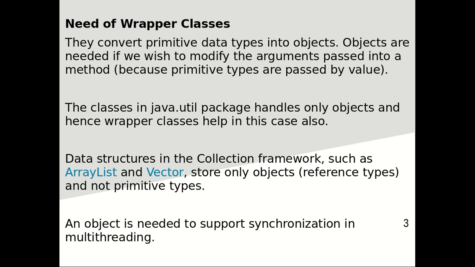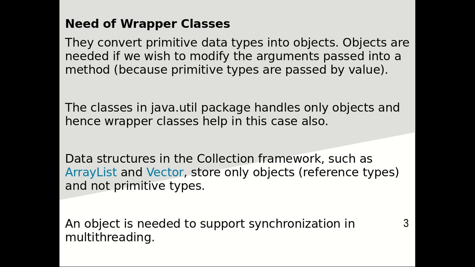The objects are needed to support synchronization in multi-threading. Java supports multi-thread programming, where multiple threads are executed simultaneously, and to implement the synchronization in multi-thread programming, we need to convert our primitive types into the object types. So it is sometimes very important to convert our primitive data types into the object type.